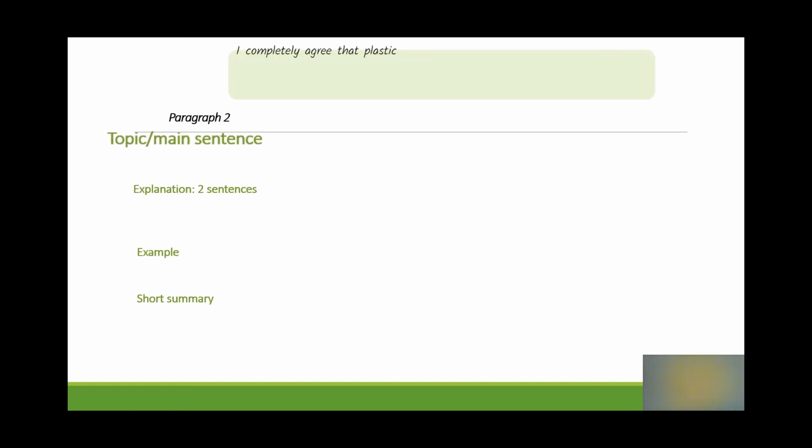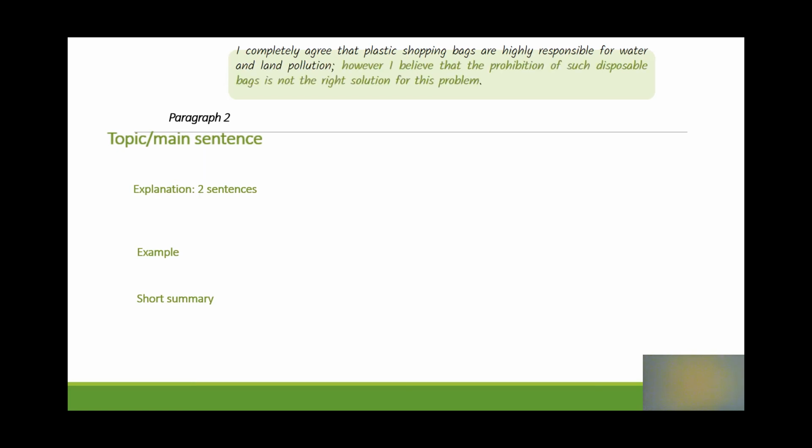The second paragraph, just like body paragraph number 1, will be made up of a topic sentence, two explanation sentences, an example, and a short summary. Again, before I start writing my topic sentence, I should go back to my thesis statement. As you can see here, I will be focusing on the second part of my thesis statement, which says, however, I believe that the prohibition of such disposable bags is not the right solution for this problem. I am going to rewrite this idea.